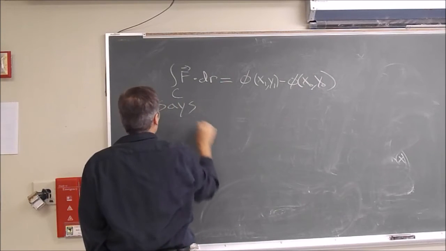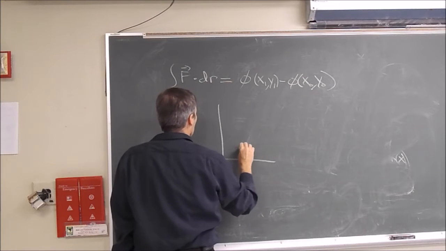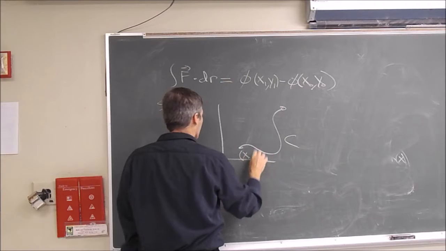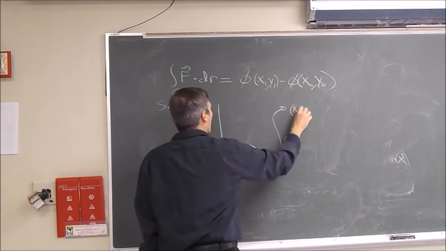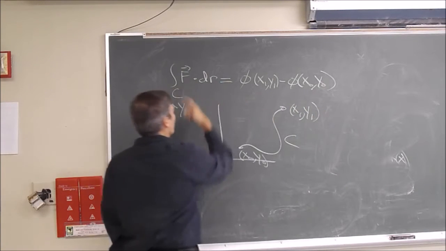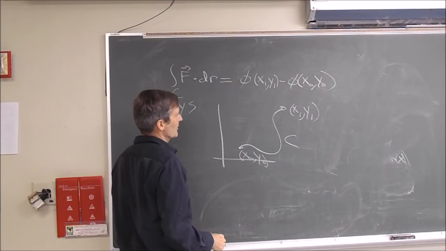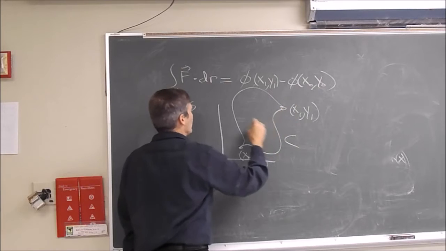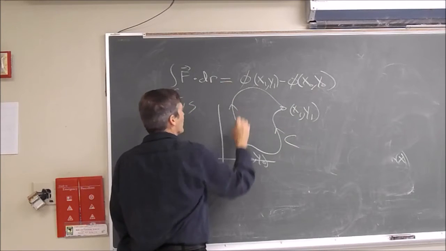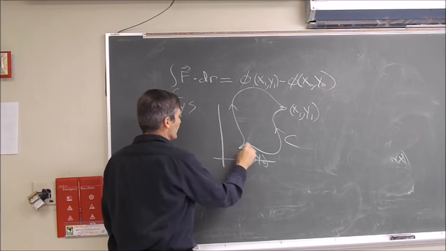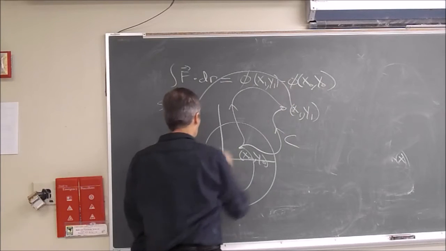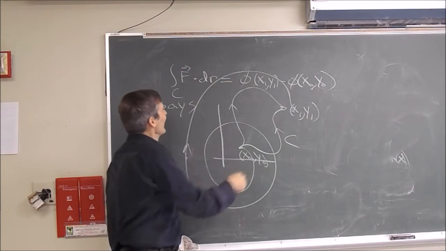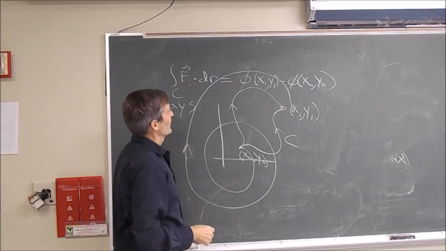This says that if you take a line integral along a path C from (x0, y0) to (x1, y1) of this conservative field, you get a particular value. And if you take a different path instead, you get the same value. As long as you go from the same point to the same point, it doesn't matter how you go. All paths to Rome have the same value for the line integral.